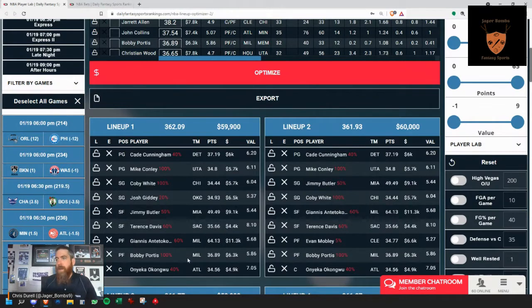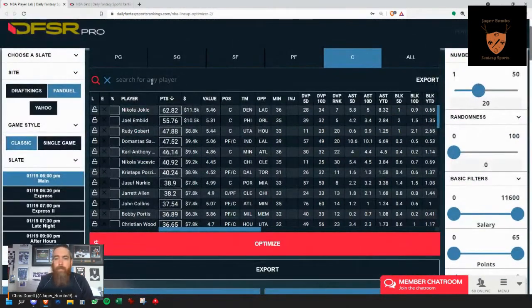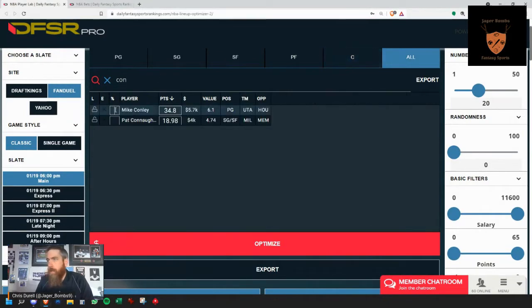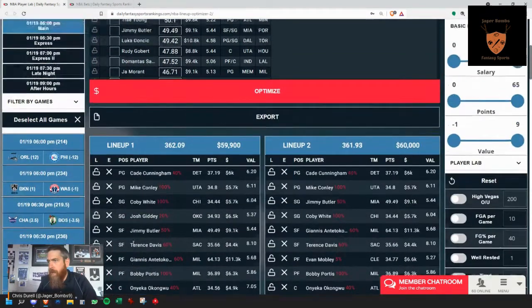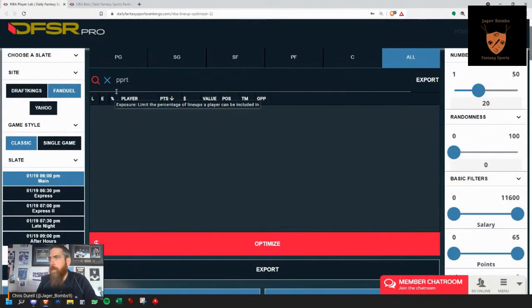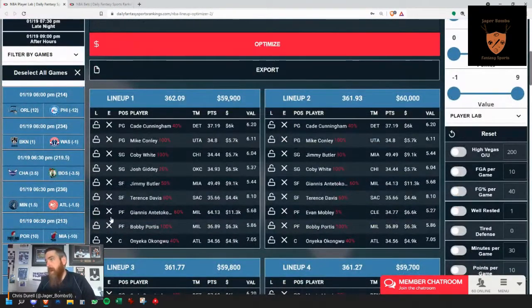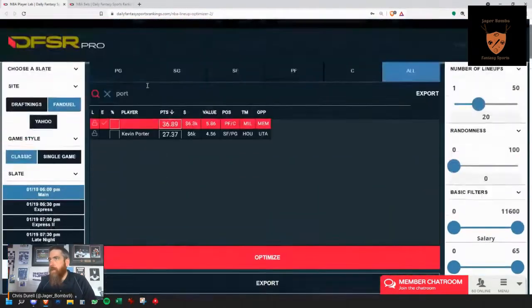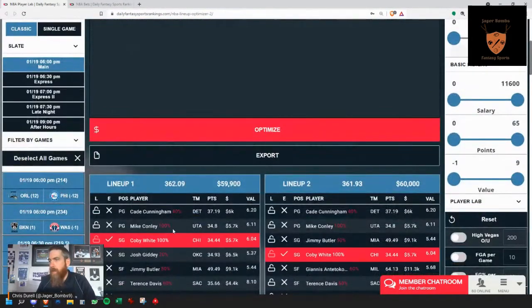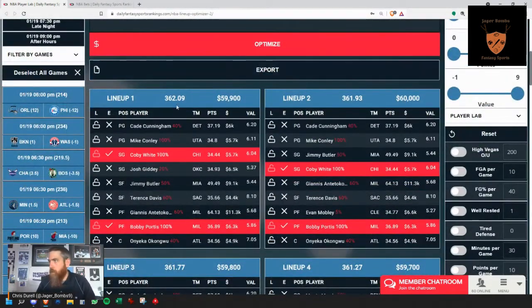So what we're going to have to do now, we've got those 4 players adjusted the way we want. Well, now we've got Bobby Portis, Kobe White, and Mike Conley at 100%. So now we would go in, and let's just go all, so it's a lot easier. Mike Conley, I'm fine at 70%. Who else did we say we had? Portis and Kobe White. So let's go to Portis. Let's just say we don't want Portis in our lineups. Let's say maybe he's injured, someone's coming back. Just want to give some scenarios here. So we X him out. We changed Mike Conley's. Now we got to go to Kobe White. Say we don't want Kobe White in our lineups either. We changed Mike Conley's exposure down a little bit.